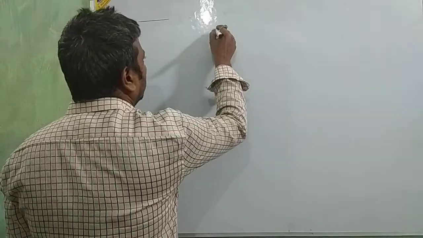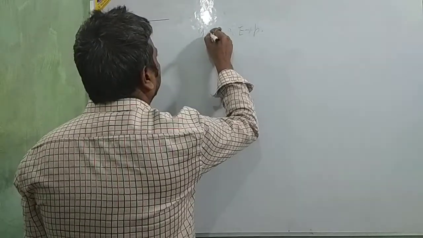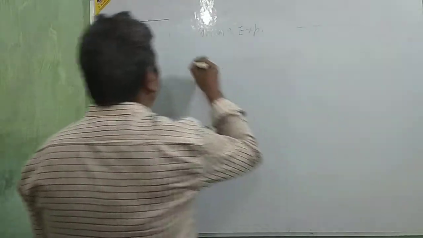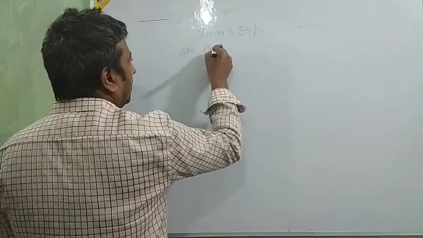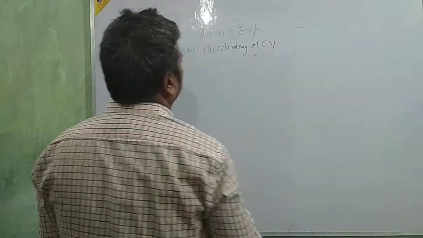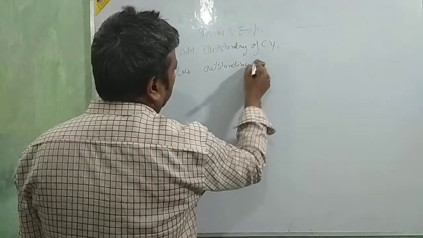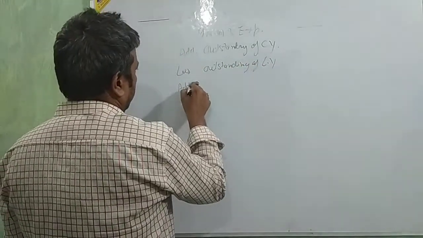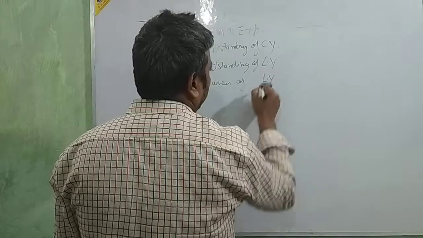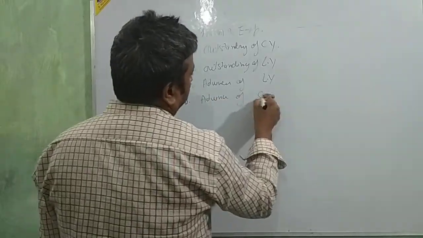If any income or expenditure is given, then add outstanding of current year, less outstanding of last year, add advance of last year, and less advance of current year.